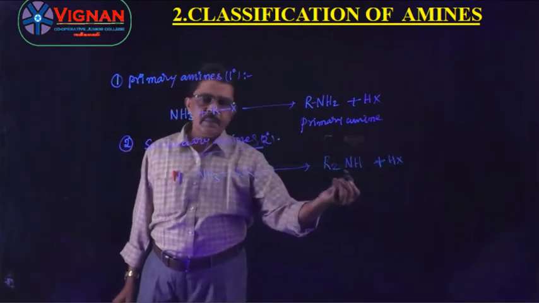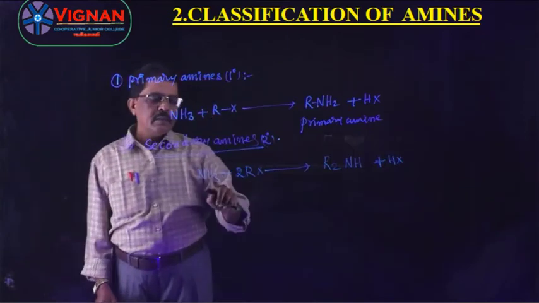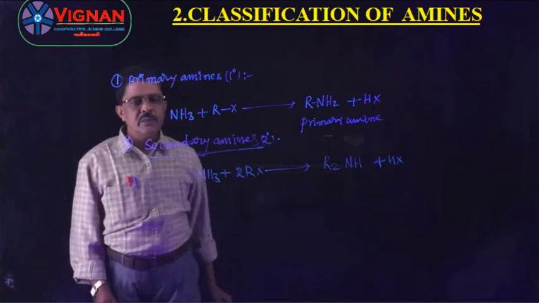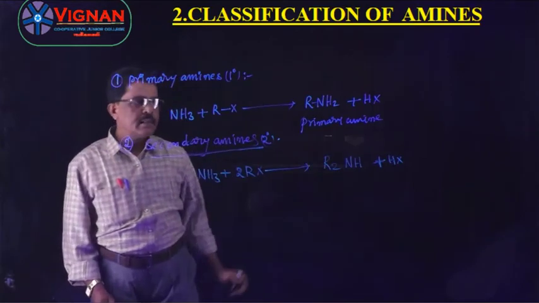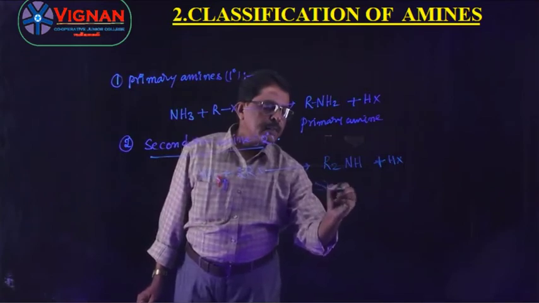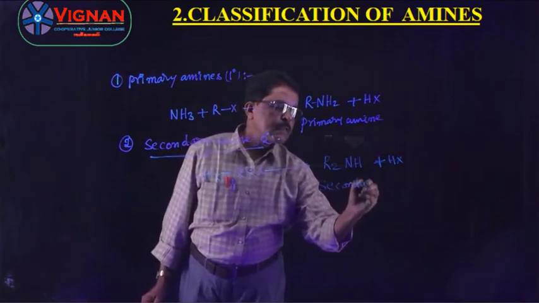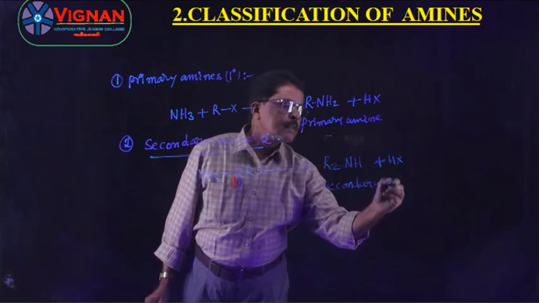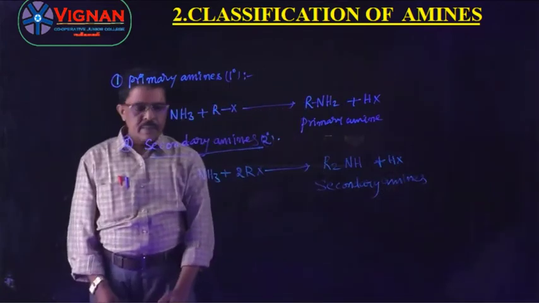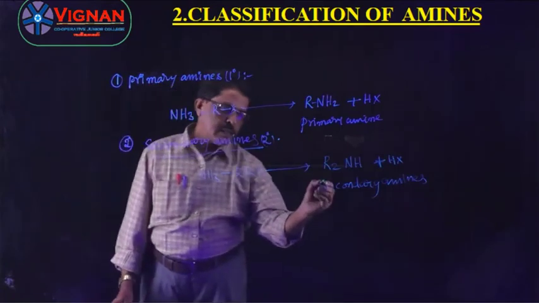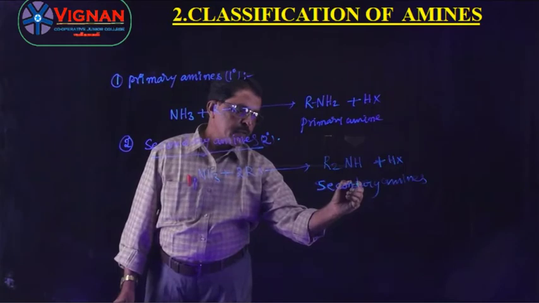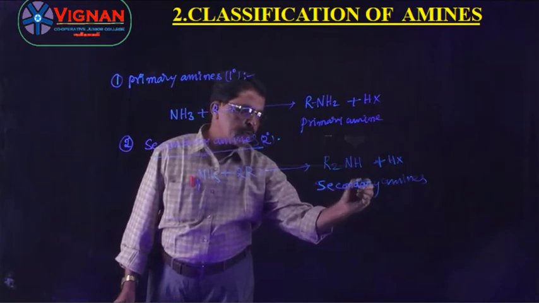In the secondary amine, 2 hydrogens in ammonia are replaced with 2 alkyl groups. Secondary amines mean the amine contains two alkyl groups.